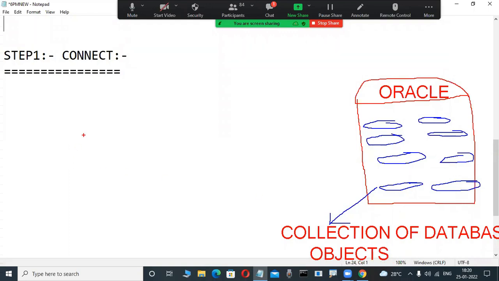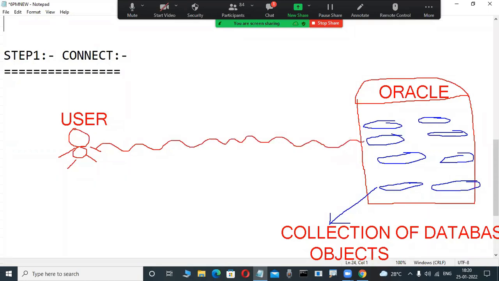Observe for one minute. I am a user, for example. Oracle Corporation gives this diagram for easy understanding. Now this is a user. I want to talk to this database, meaning I want to perform some operations in this database. Which language do we use? Yes, very good: SQL, the Structured Query Language. Through this language we operate this database.